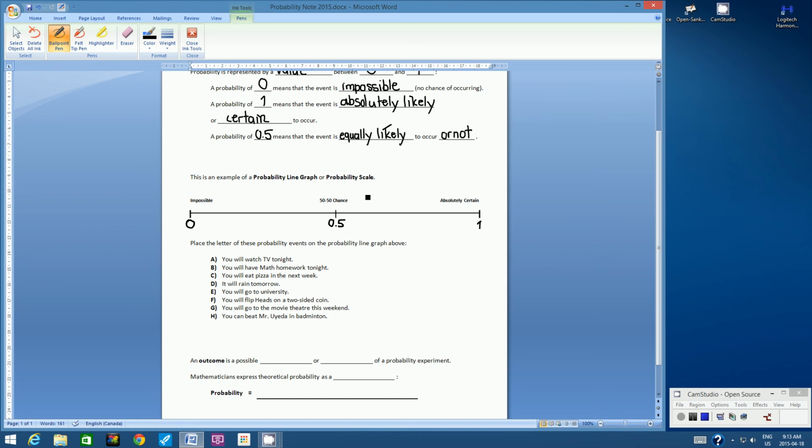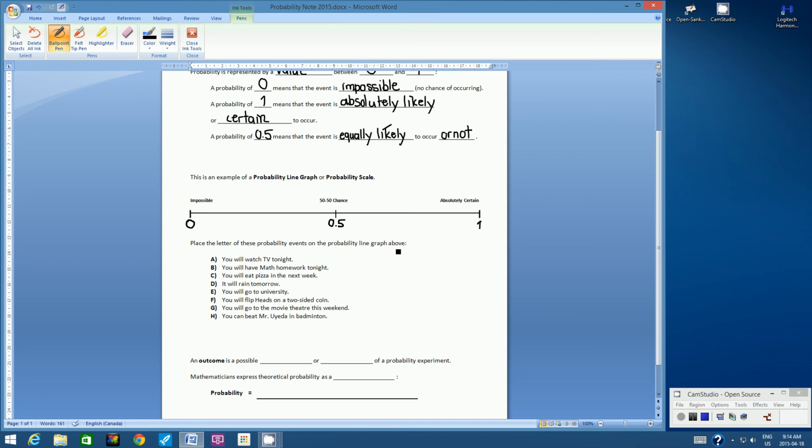So as we move to the right of this probability scale, things are getting more and more certain. As we move to the left on the probability scale, things are getting more and more uncertain to the point that they are impossible. So I want you to take a few minutes and do this little fun activity below. Place the letter of these probability events on the probability line graph above.